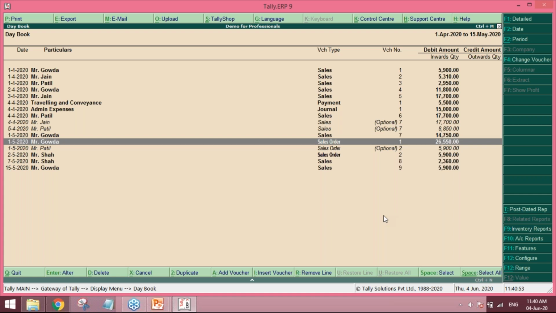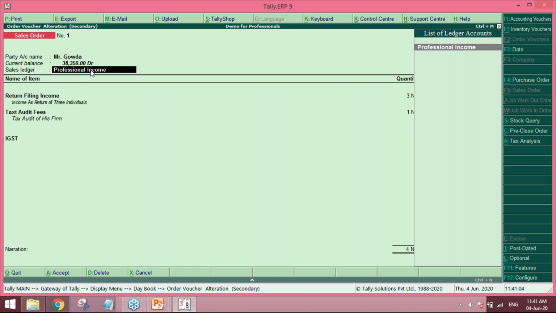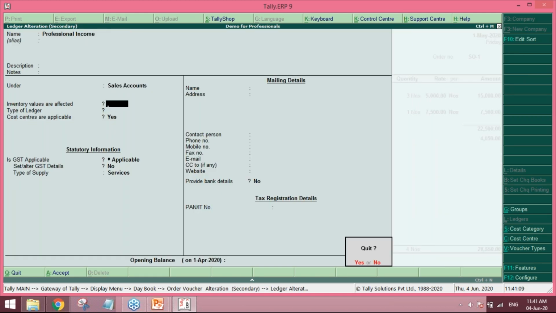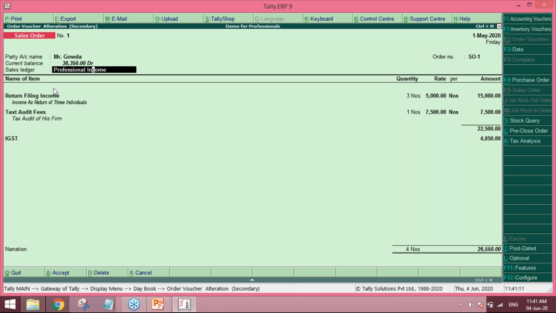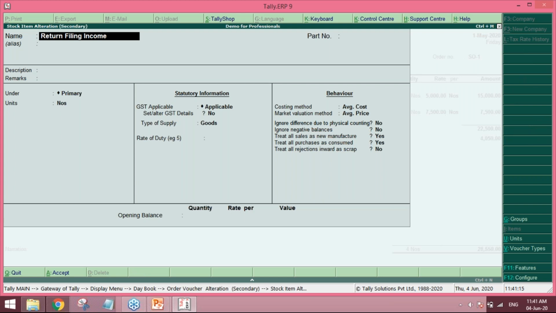So, how to raise an invoice using the inventory features. I'm creating a sales order, and before that I have created a sales ledger, professional income, in which inventory values are affected is set as yes. I have created the return filing income as my inventory, as the income.